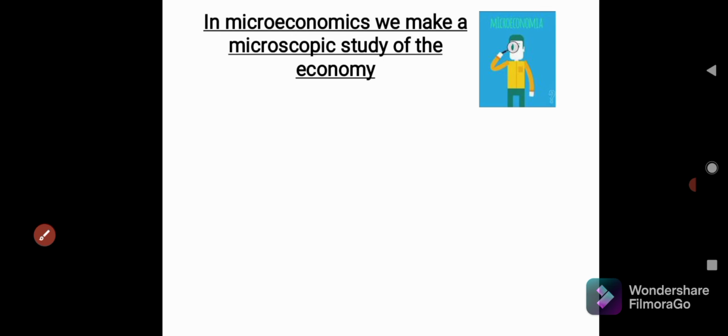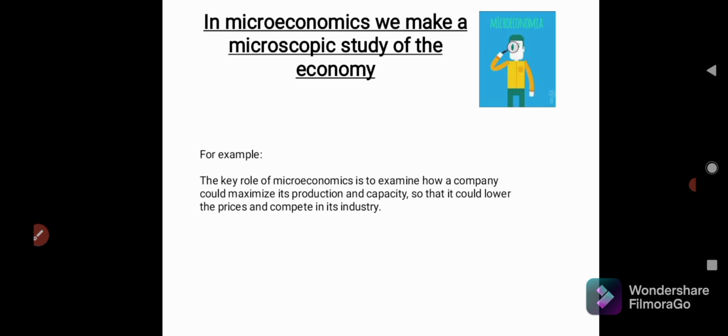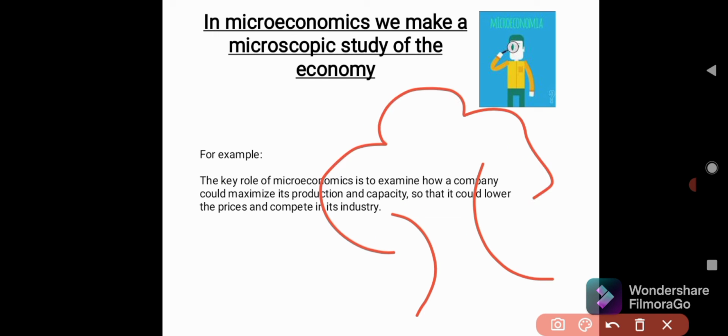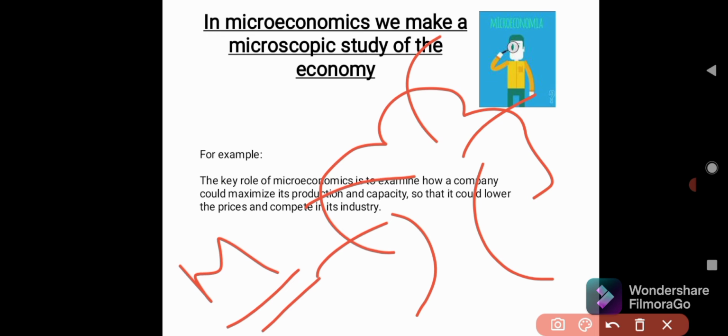Let me explain this again with more examples. It is also said that in microeconomics we make a microscopic study, right? From here it will be easier for you all to understand that with a microscope we do a detailed study of only smaller units, not the entire nation but smaller units in the country. Let us take one example. For example, there is a tree, and it has a lot of branches. What will the microscopic study be here? We are not going to study the entire tree. We are going to study only one branch of the tree.